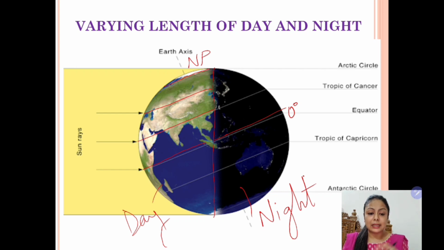Whereas if we move towards the South Pole, I'll draw it, see, the length of day is decreasing. And there is no day at the South Pole. For about 6 months, there is no day at the South Pole. This is because the entire South Pole is away from the sun, so it's not receiving its heat. So students, this is how, because the earth is not straight, rather tilted, the length of the days and nights vary. One more factor is working, the rotation of the earth along its axis, with the axis which is tilted. So this is the reason why the length of the days and nights vary.